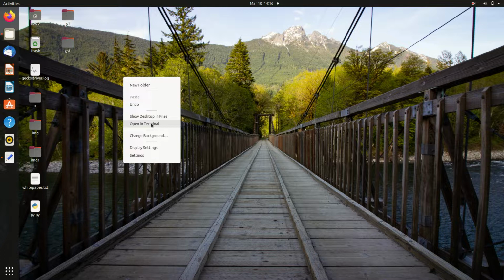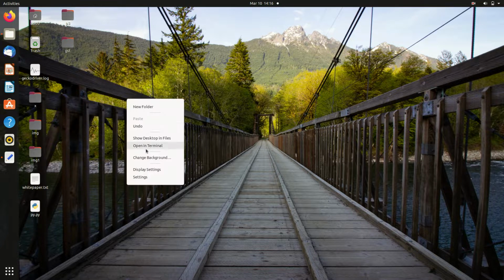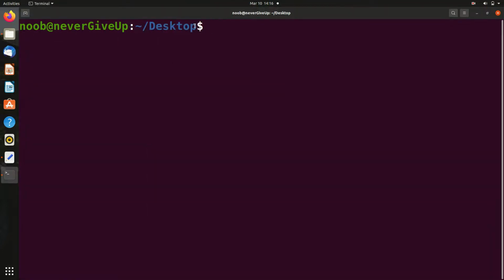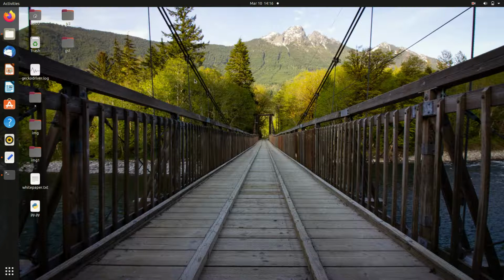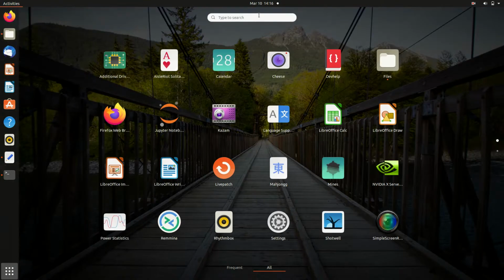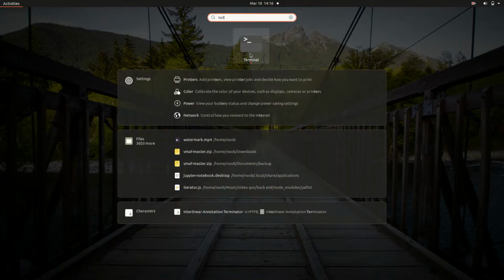Whenever you open a terminal, it is inside a folder. Let's say we are in the desktop folder, and if I open the terminal in desktop, let me press Open in Terminal. Now see, the location is Desktop. What all these things mean, we will discuss in a while. Basically, keep one thing in mind: whenever you open the terminal, it always opens inside a folder. Another way to open the terminal is to click here, search for terminal, and just click on it. This will open the terminal.